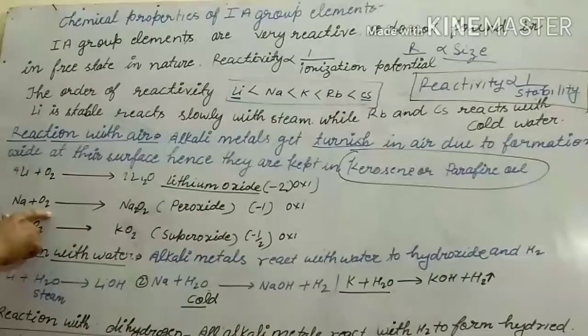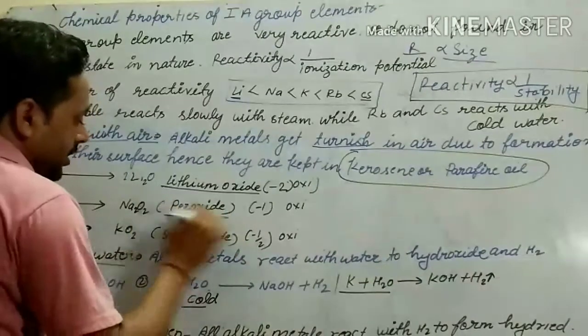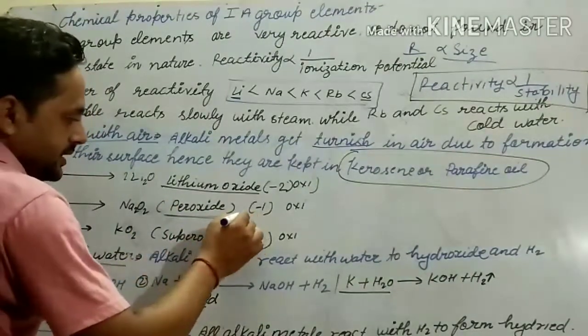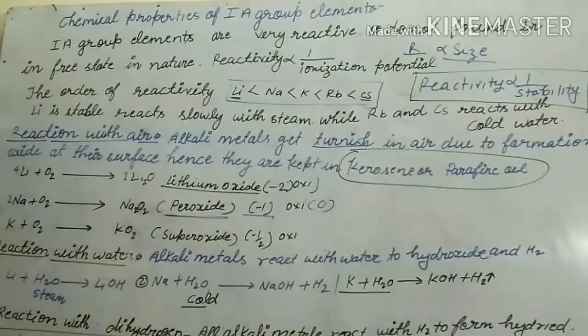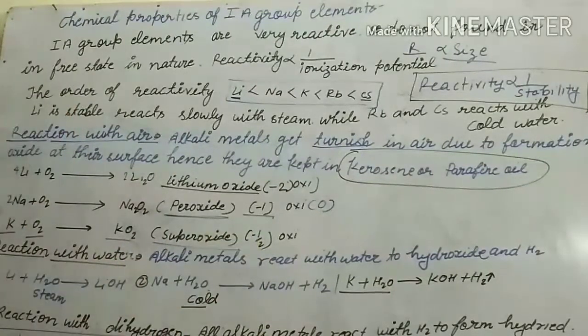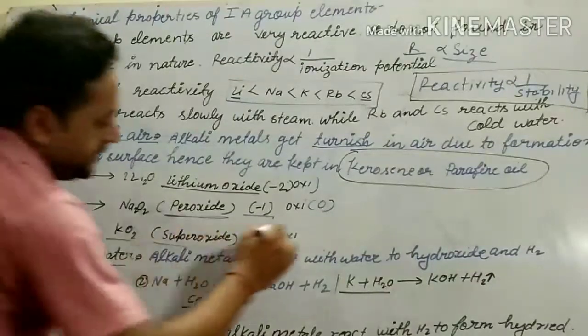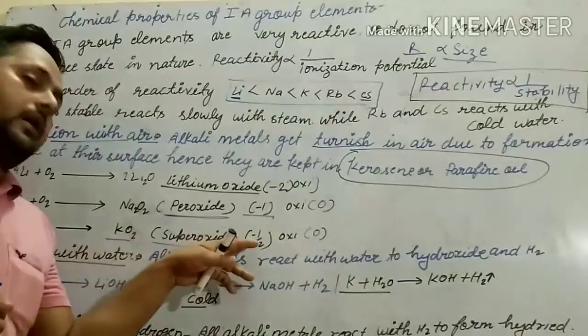Lithium reacts with oxygen to form oxide; sodium reacts and forms sodium peroxide, where the oxidation state of oxygen is -1. Potassium reacts and forms superoxide, where the oxidation state of oxygen is -1/2.